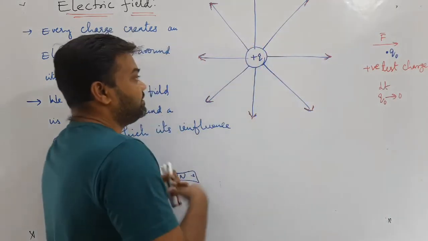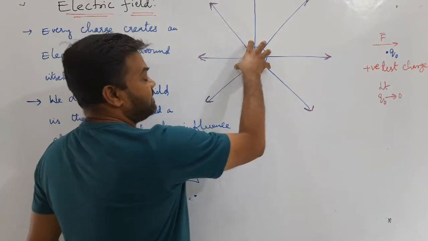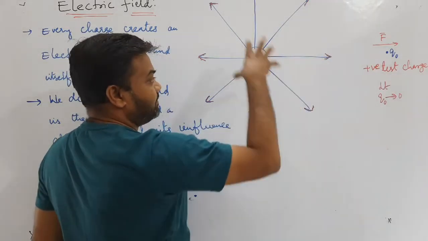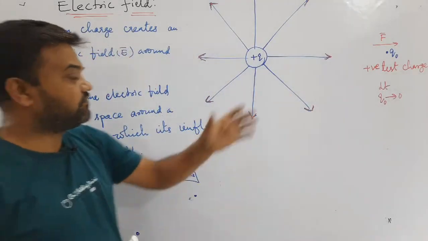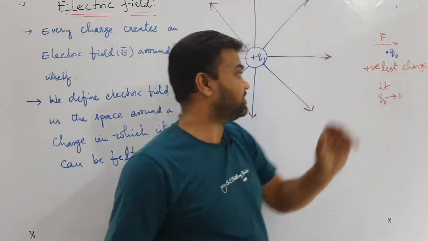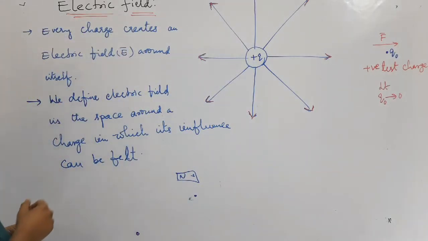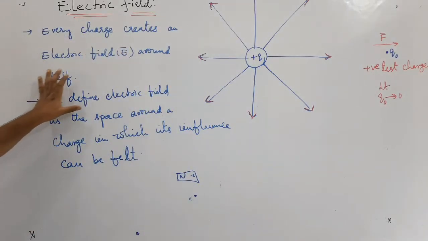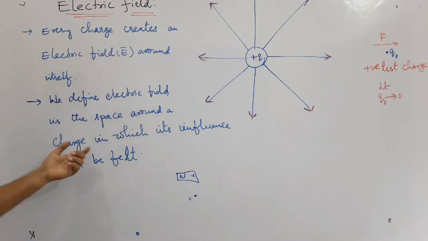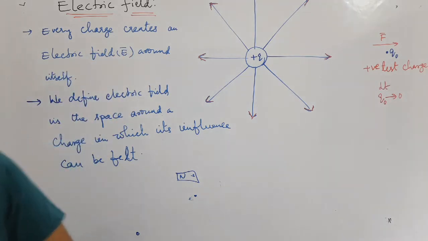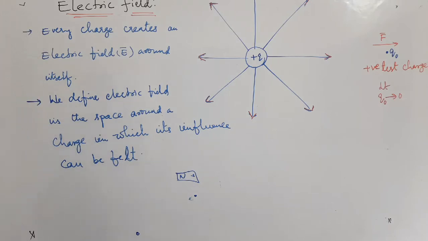Because of this positive test charge, there will be some influence. Because of this influence, there will be some repulsion force, because the force is moving in this direction. This is the second definition we have written here. That means the space around the electric field in which its influence can be traced out, that we can also observe here. This is what we have, positive test charge.